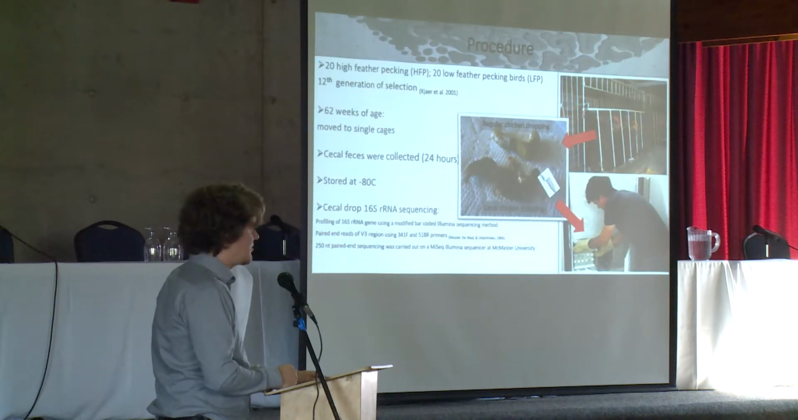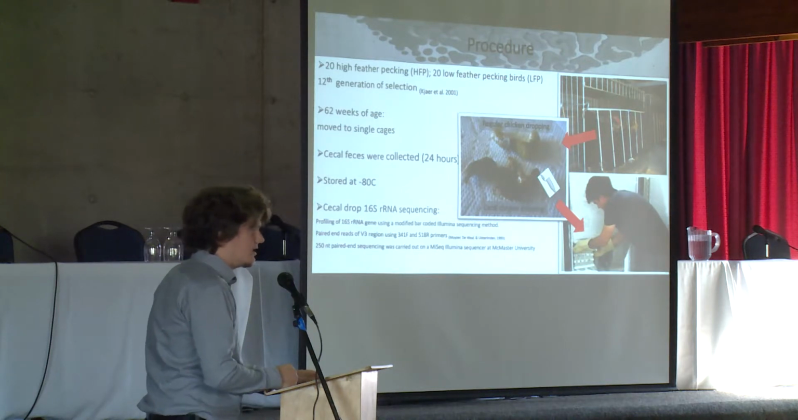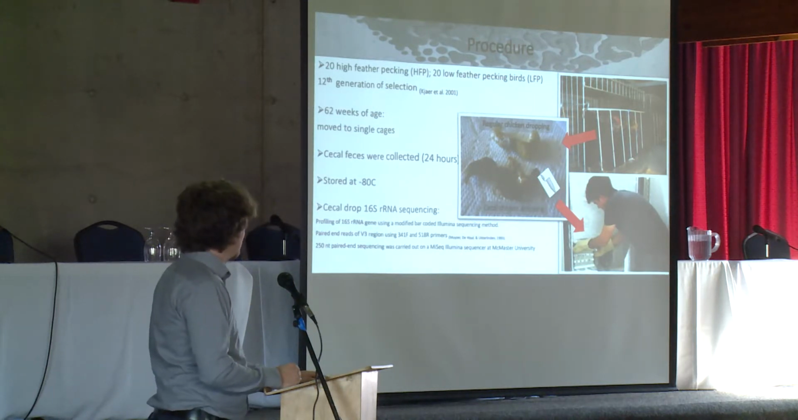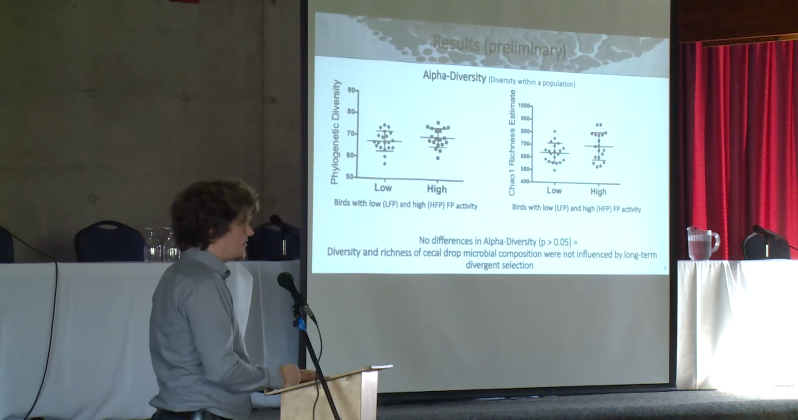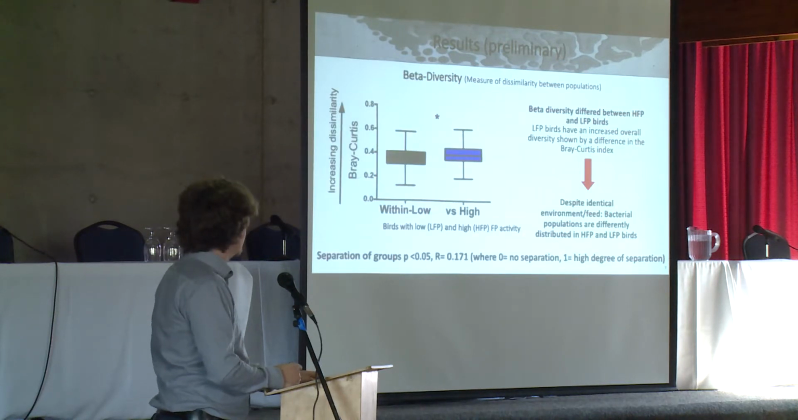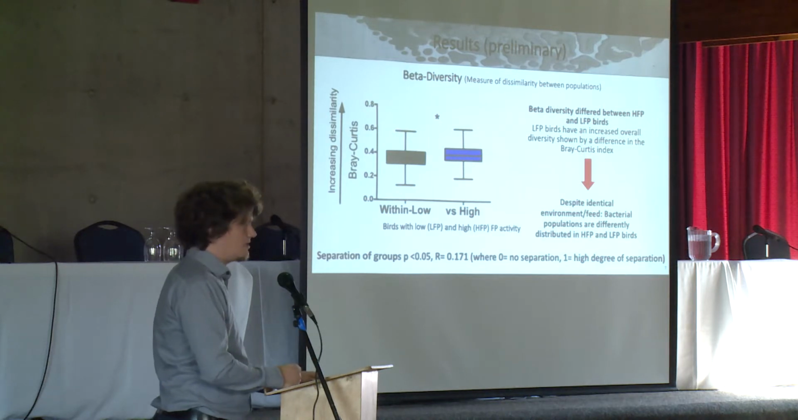So what we did very briefly was we took 20 birds selected for feather pecking, and we took 20 birds selected against feather pecking. We placed them in single cages. They were of the 12th generation of this selection experiment. And then we collected the cecal part of the feces, stored it, and then had it sequenced by our collaborators at McMaster University. For the results in alpha diversity, we didn't find any differences between the two lines of laying hens. However, in beta diversity, we found significant differences in this measure of dissimilarity between the two populations. And that was despite the fact that those birds were housed in an identical environment and given identical nutrition.